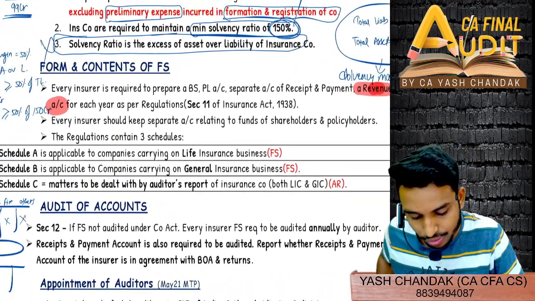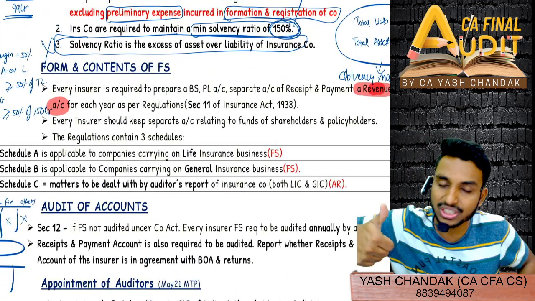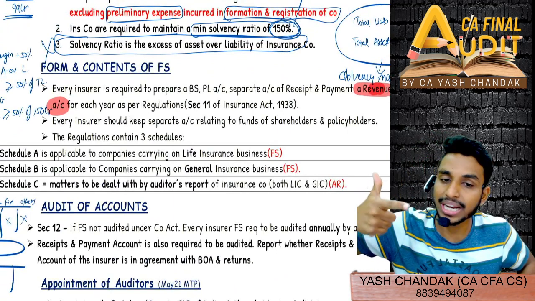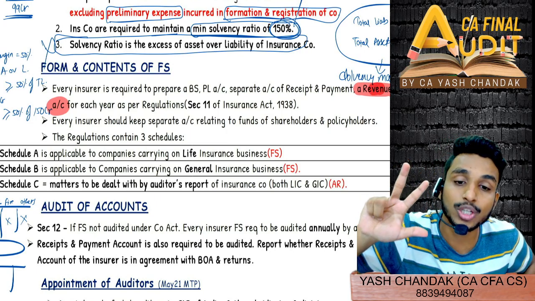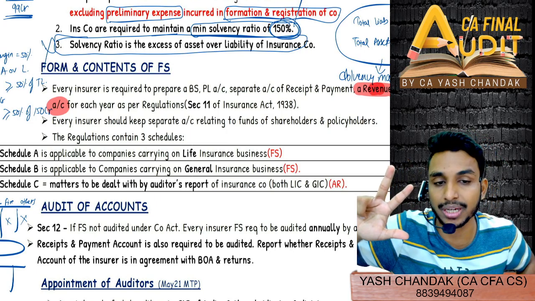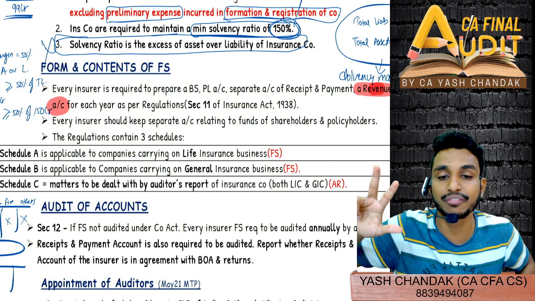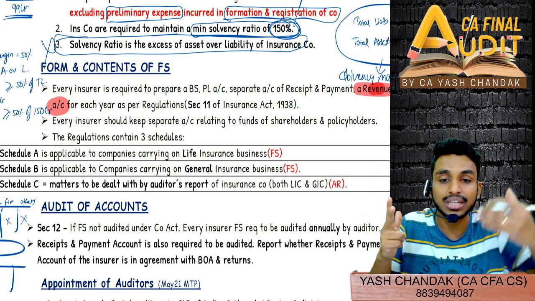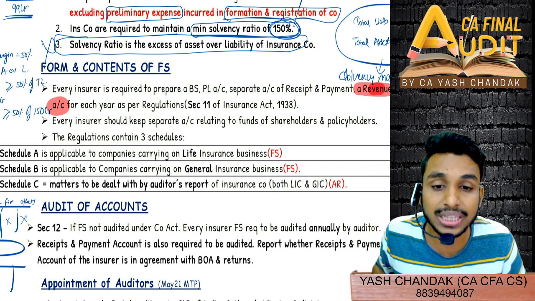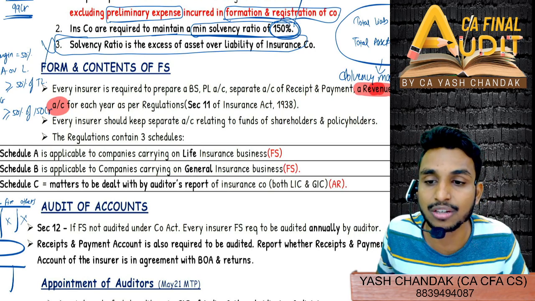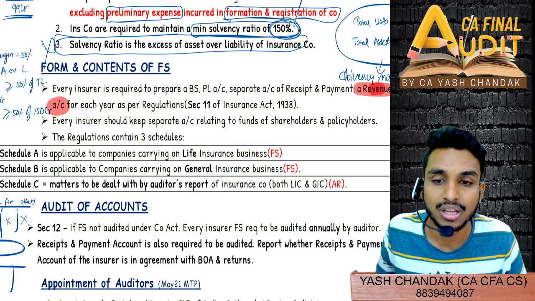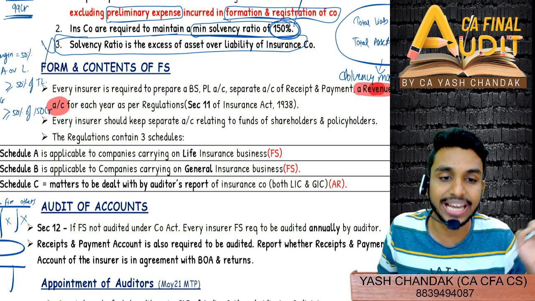So that is what they are also saying, that every insurer has to prepare a balance sheet and profit and loss account, right? This is common, that every entity used to prepare. But apart from that, instead of cash flow, what do we prepare? Receipt and payment account in the insurance company. Why receipt and payment? Because receipt and payment reflects the direct method of preparation of CFS. If you know, CFS can be prepared by two methods. Cash flow statement can be prepared in 2 ways, direct and indirect, right?